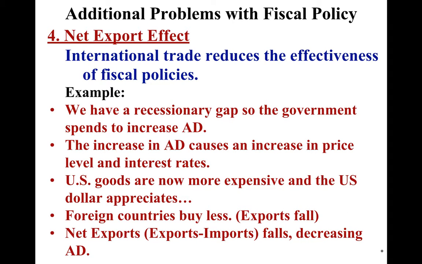Lastly, the net export effect. International trade reduces the effectiveness of fiscal policies. So we have a recessionary gap. Government increases spending, increasing AD. That increase in AD causes an increase in price level and interest rates. We'll talk more about this next unit. U.S. goods are more expensive. We know this, right? You knew this from the last one. International exchange rate. Now people don't want our goods. So foreign countries buy less. Exports are falling. And now net exports fall, which decreases AD. So sometimes the government can spend, and in the long run, it's actually going to decrease aggregate demand through some unintended consequences. That's the problem with fiscal policy. Okay? All right, so that's it.